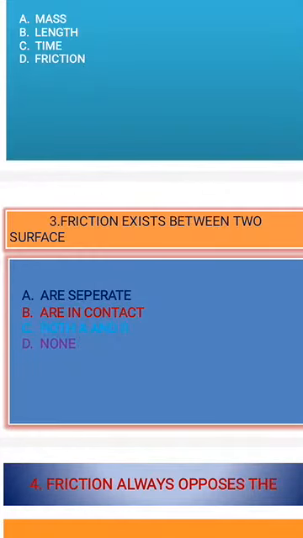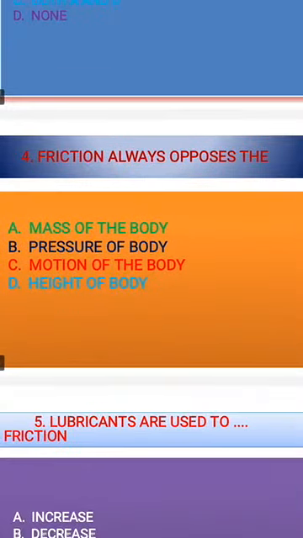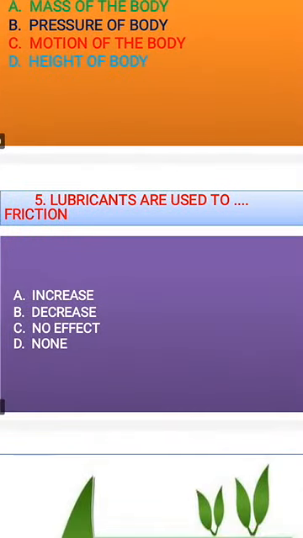Friction exists between two surfaces that are in contact. Friction always opposes the motion of the body. That is the answer.